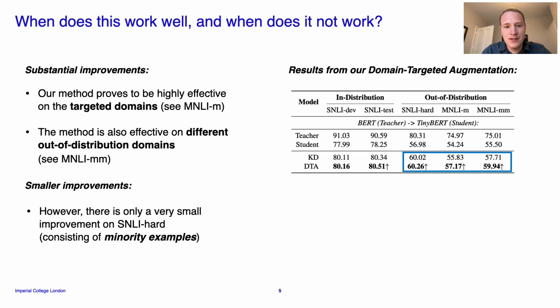You can see these results in the blue box comparing standard distillation to our domain targeted augmentation approach. You see quite a small improvement for SNLI hard. It is a significant improvement, but it's very small. So the question is, can we increase this benefit on SNLI hard while maintaining performance benefits on the MNLI matched and mismatched out-of-distribution datasets?